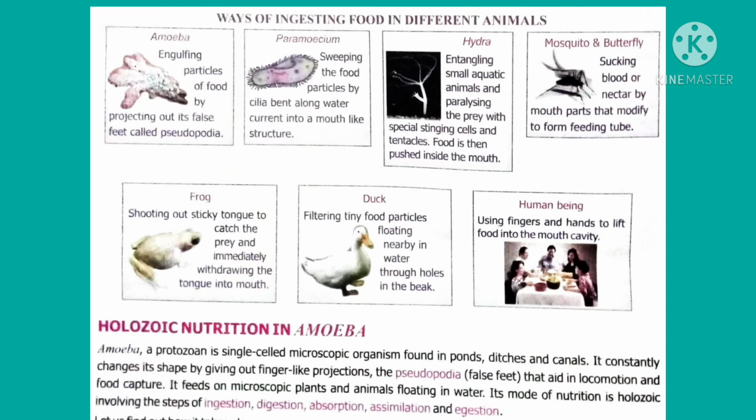Frogs have a long sticky tongue. With the help of its sticky tongue, it catches its prey. Ducks have a flat beak with holes which help to filter the tiny food particles floating in water.